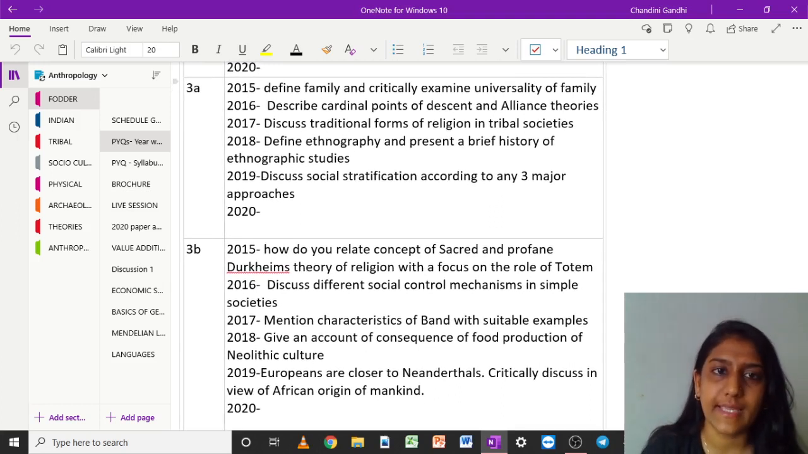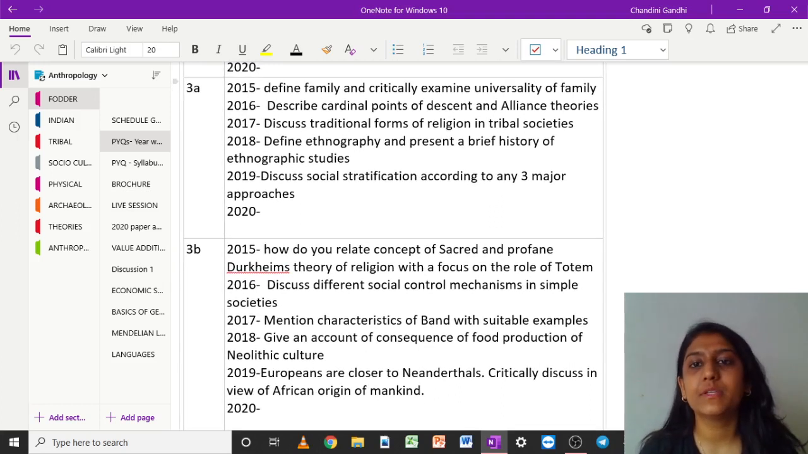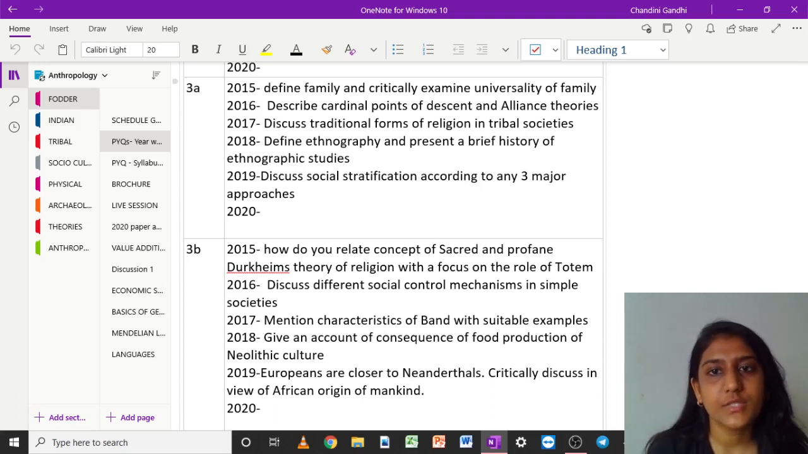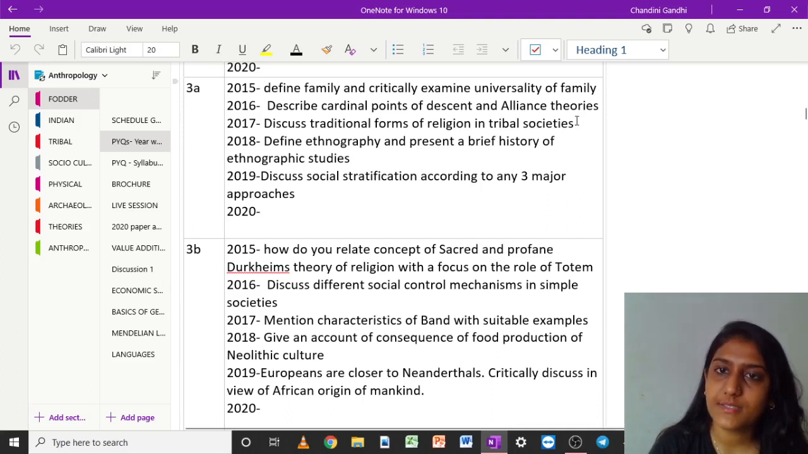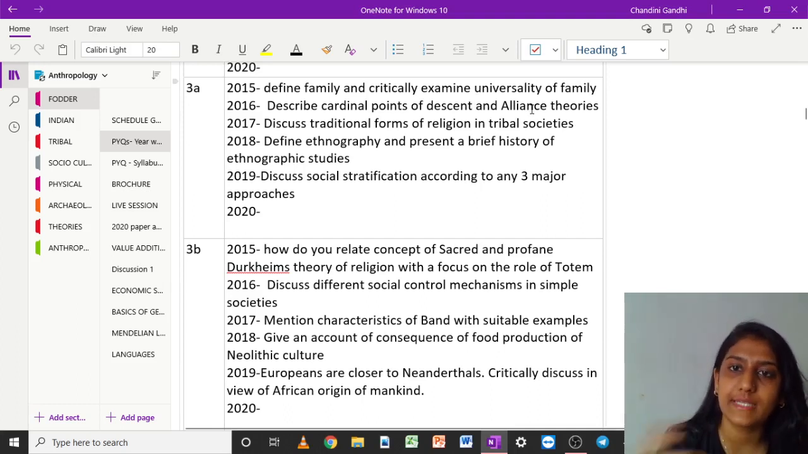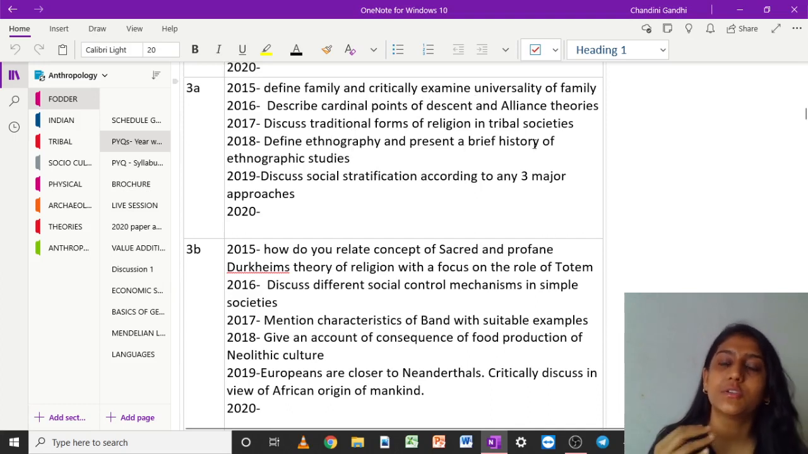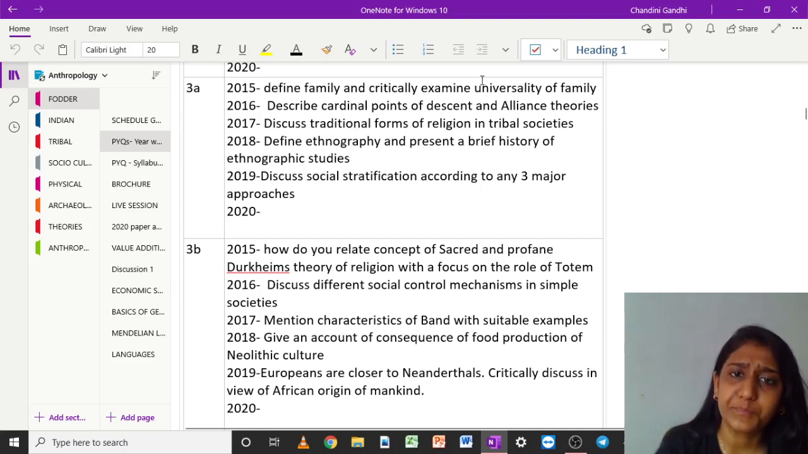Then if we look at 3A, define family and critically examine universality of family. So again we have from the family section cardinal points of descent and alliance theory. Here you have to write about Lévi-Strauss and his alliance theory, and then you have to differentiate between these two theories. So this comes under your kinship part. Then discuss traditional forms of religion in tribal societies, which is again from the religion part. So again this is your socio-cultural part.